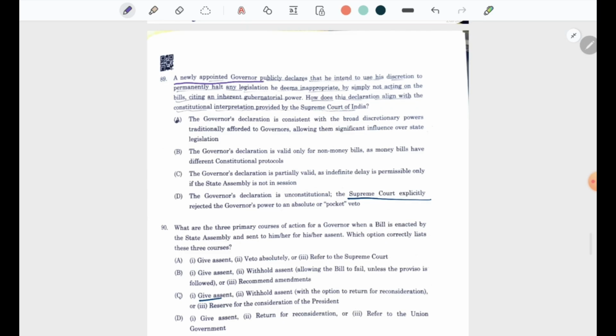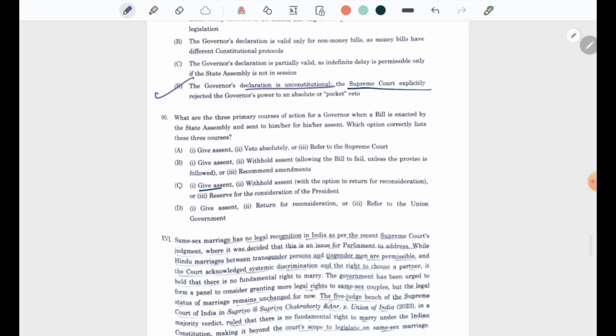A newly appointed governor publicly declares that he intends to use his discretion to permanently halt any legislation he deems inappropriate by simply not acting on the bills, citing an inherent power. How does this declaration align with the constitutional interpretation provided by the Supreme Court of India? The answer is the governor's declaration is unconstitutional.